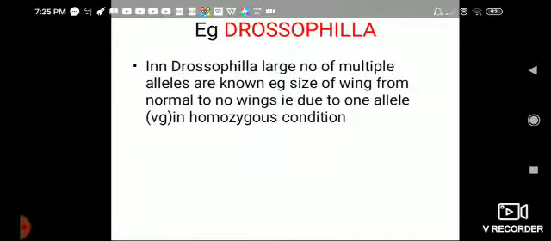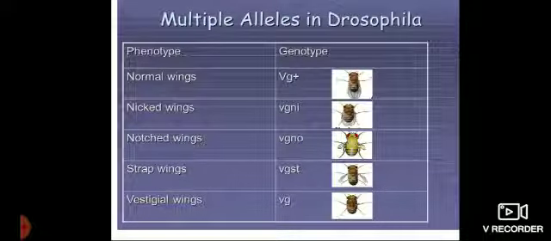So in Drosophila we get the phenotypes: normal wings, nicked wings, notched wings, strapped wings, and vestigial wings. So here see the alleles are Vg plus, Vg ni, Vg no, Vg st, and Vg. So the Vg gene has many forms, that is called multiple allelism.